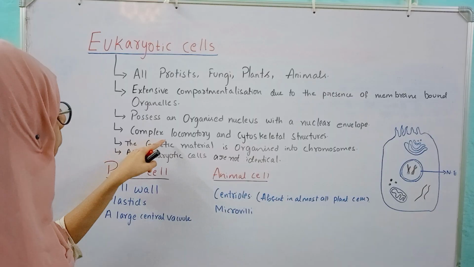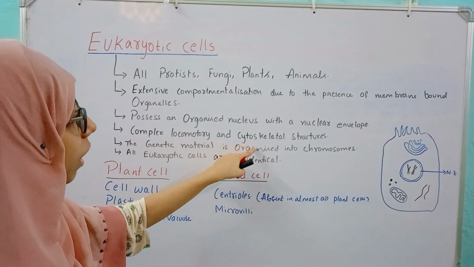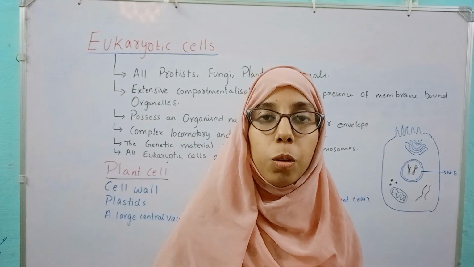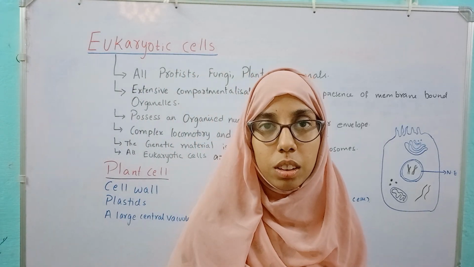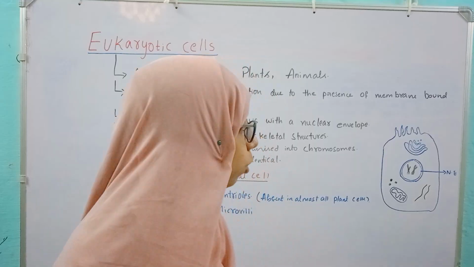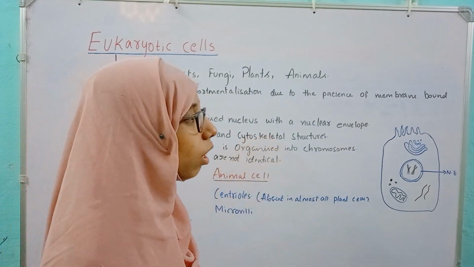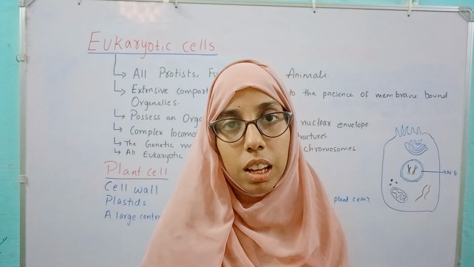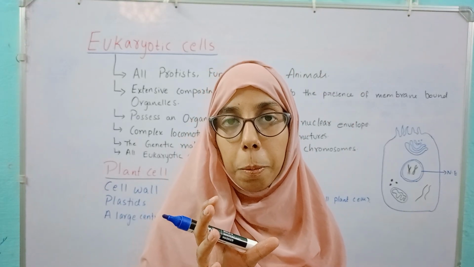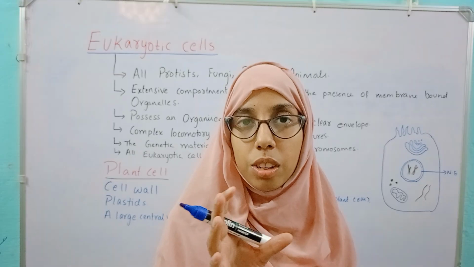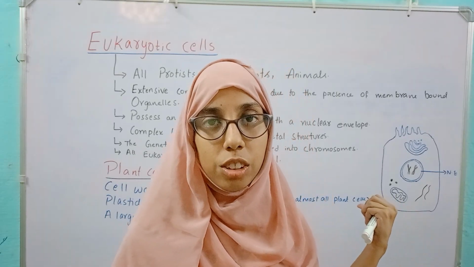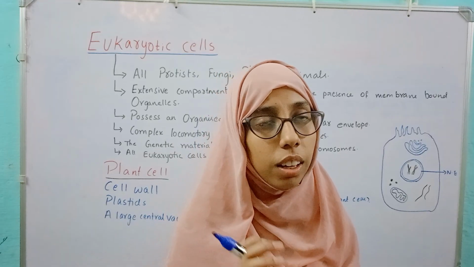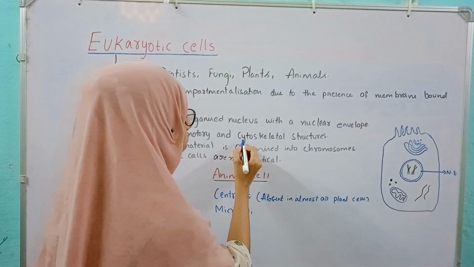Then complex locomotory and cytoskeletal structures. What are locomotory structures? Those that help in movement, in locomotion. Cytoskeletal structures are those structures, just like humans have bones that form their skeleton. In the cell also, the skeletal system is formed by these cytoskeletal structures. They provide structural support to the cell. Okay.